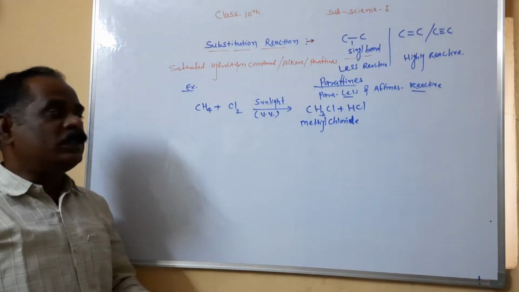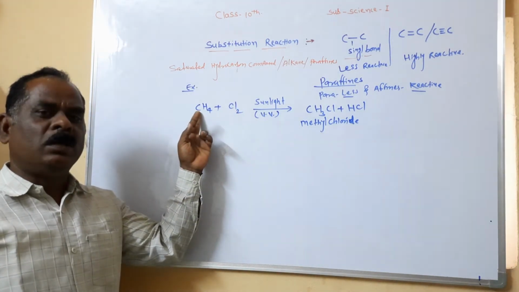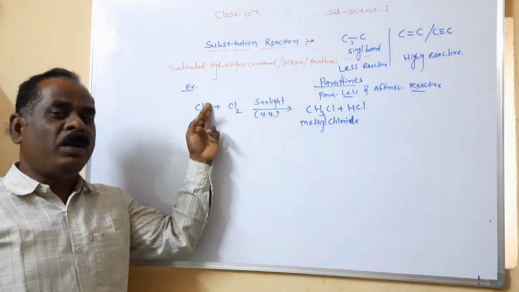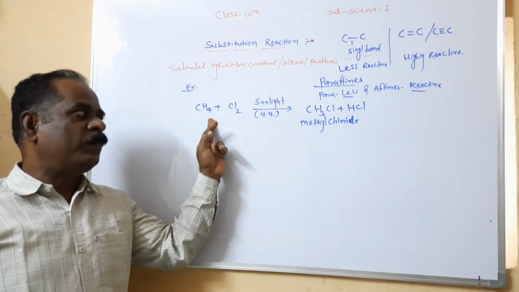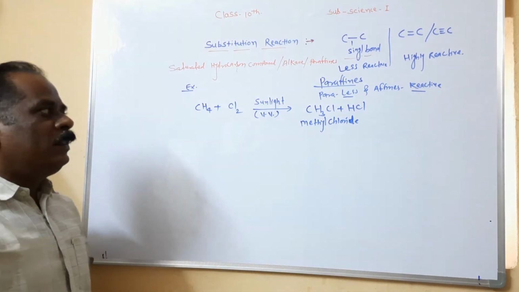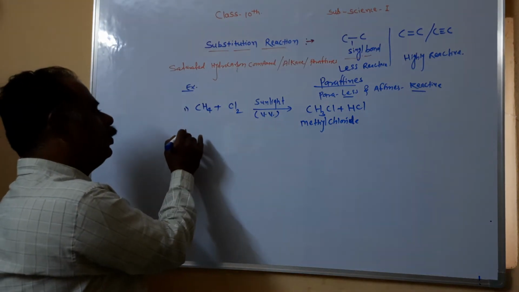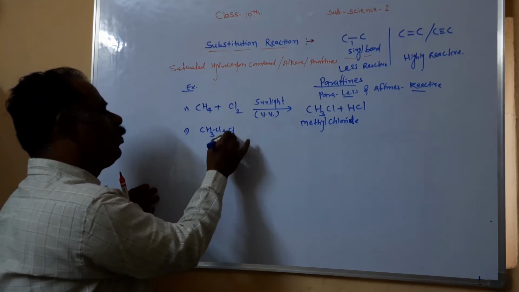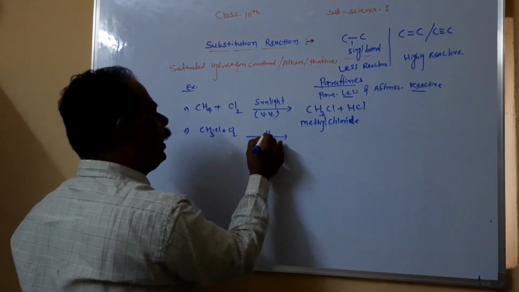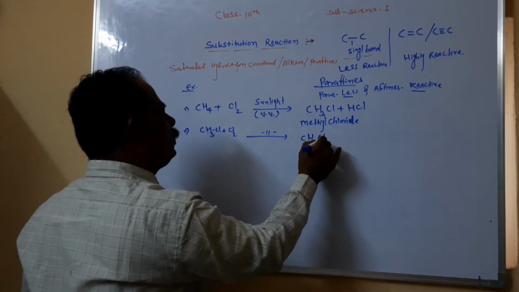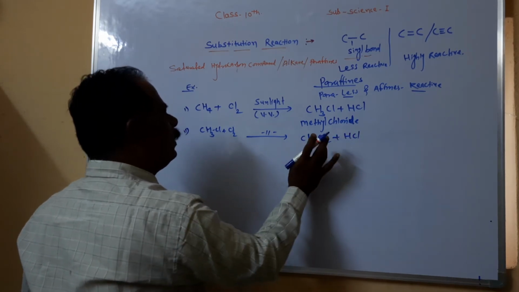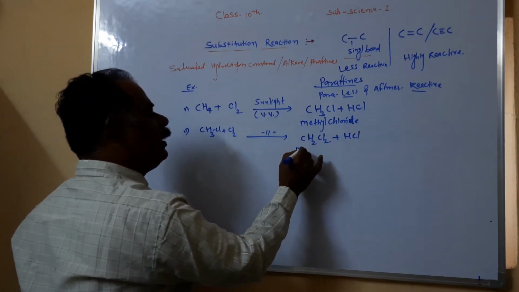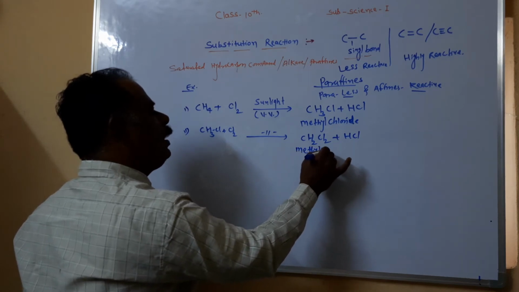Why? Because in this reaction, chlorine replaces hydrogen. Methane contains 4 hydrogens, therefore chlorine continuously replaces all 4 hydrogen atoms. In the first step, it gives methyl chloride. This methyl chloride further undergoes chlorination, reacting with chlorine in the presence of sunlight to form CH2Cl2 plus HCl. How many chlorine atoms does this compound contain? 2 chlorine atoms. Therefore, the name of the compound is methylene dichloride.